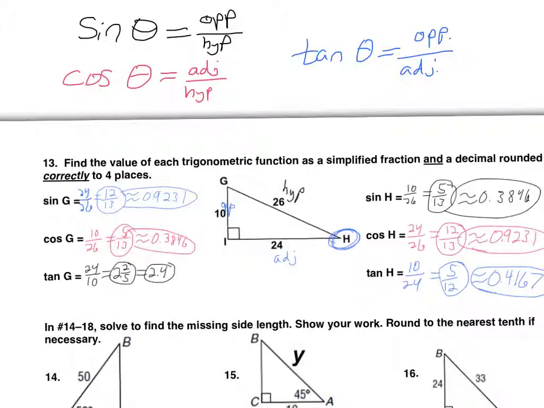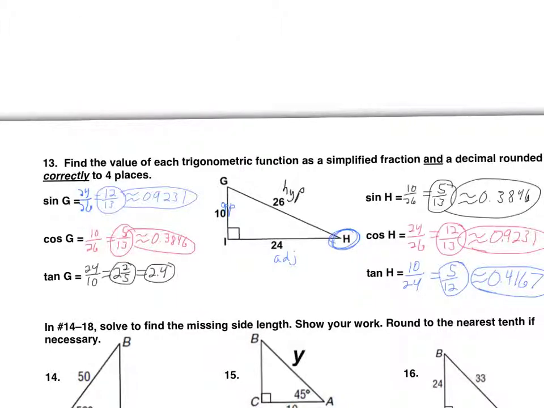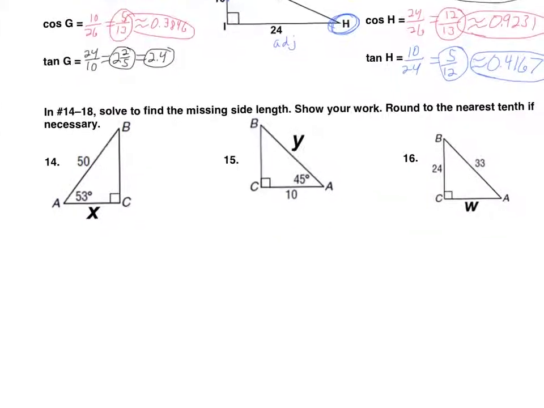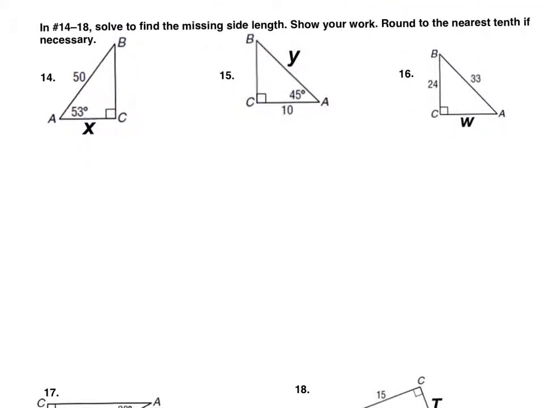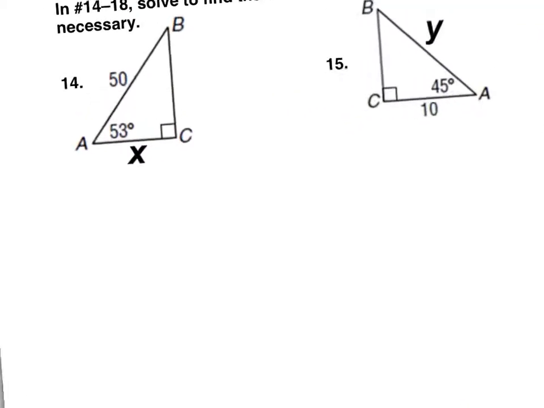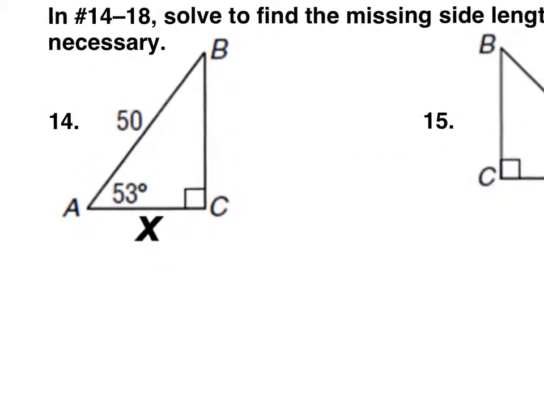So now we're going to go on to actually use these in order to solve. So in 14 through 18, solve to find the missing side length, show your work, round to the nearest tenth if necessary. So here's how we're going to look at these ones. Use the information that's given. 53 degrees is our angle that's given. 50 is the hypotenuse. And x is the adjacent side.